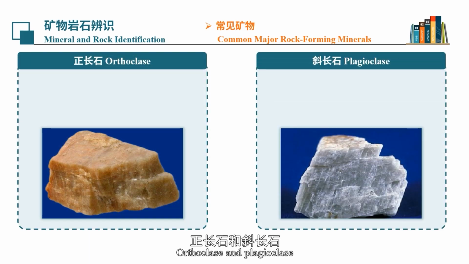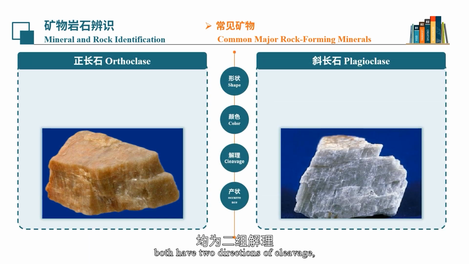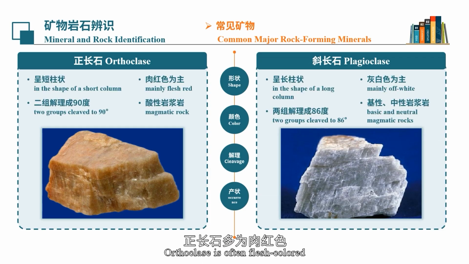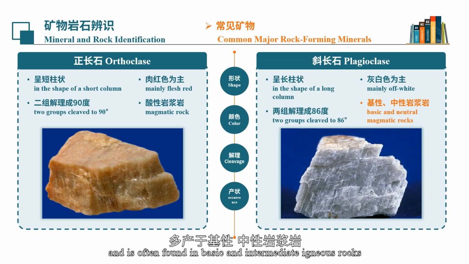Orthoclase and plagioclase both have two directions of cleavage, with very similar cleavage angles. Orthoclase is often flesh-colored and is found in acidic igneous rocks. Plagioclase, conversely, is mostly grayish-white and is often found in basic and intermediate igneous rocks.